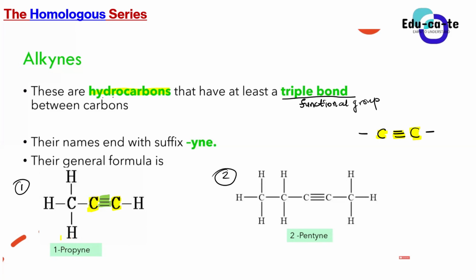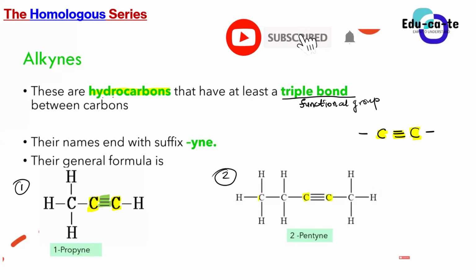If you look at compound number 2, organic molecule number 2, we have a triple bond somewhere. Do you see the triple bond? Between which two carbons? Between 3 and 4, or 2 and 3 from the right.